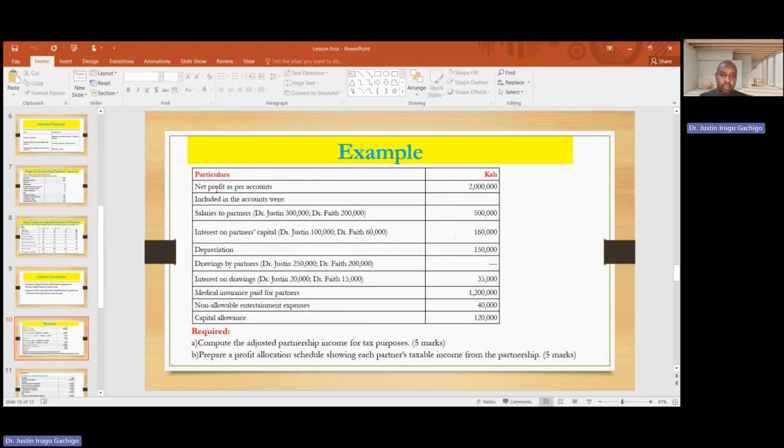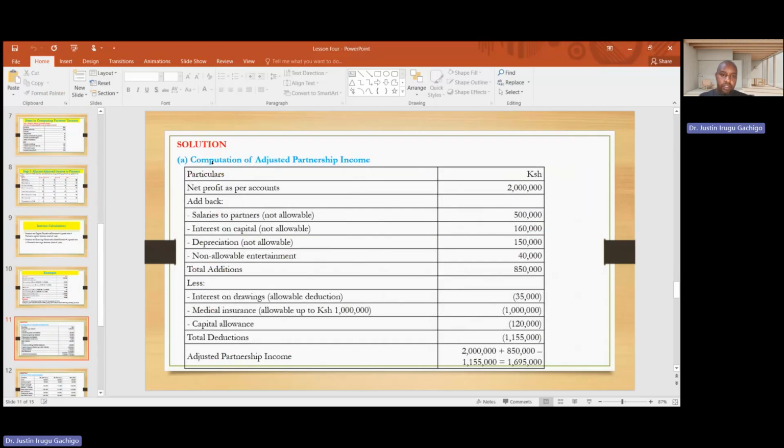we have net profit as per the account is this. Then we have salaries to partners. Interest on partners' capital is this. Depreciation is this. Drawing by partner is that. Interest on drawing, medical insurance, non-allowable expense, capital allowance is that. Then you are required to, one, compute the adjusted partnership income for tax purposes, and two, prepare a profit allocation schedule showing each partner's taxable income from the partnership.